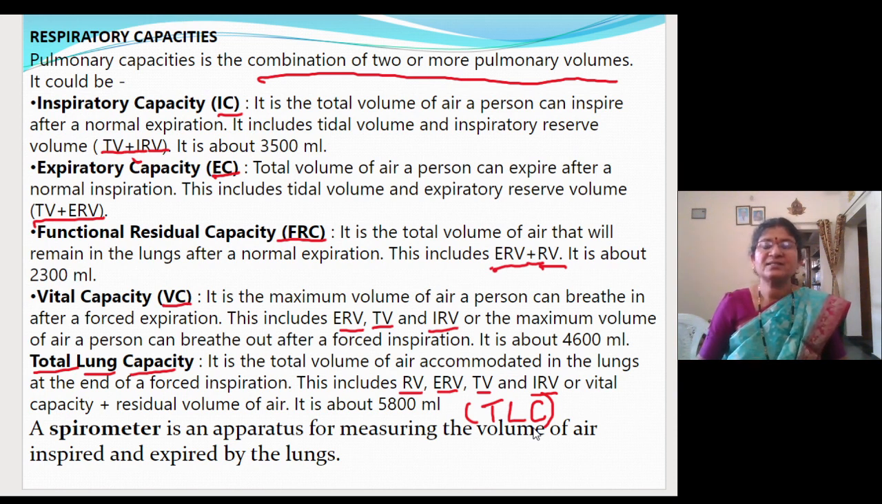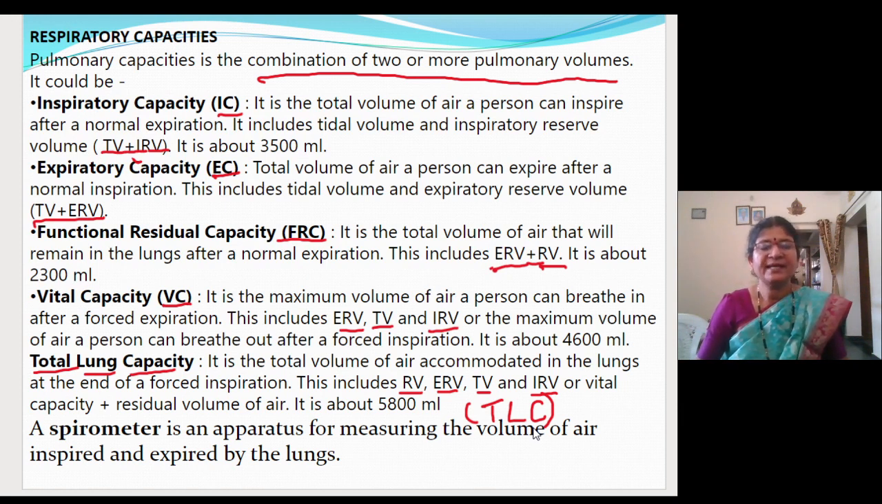The extra air what you are taking in, that also will be there, and the extra air what you are giving out, that also will be there. So all these four volumes together will make the total lung capacity.